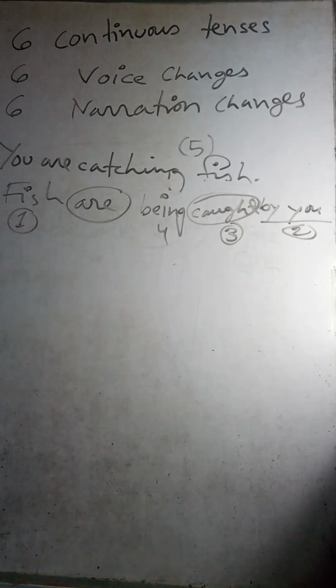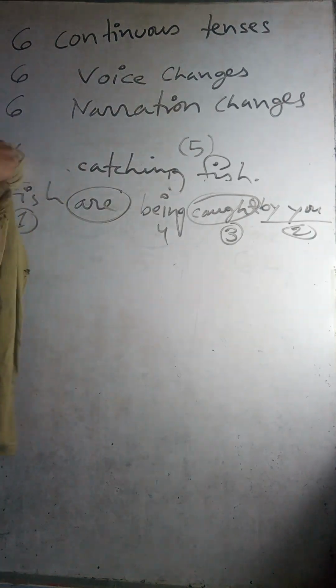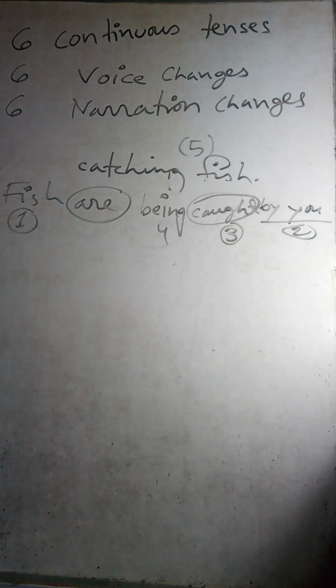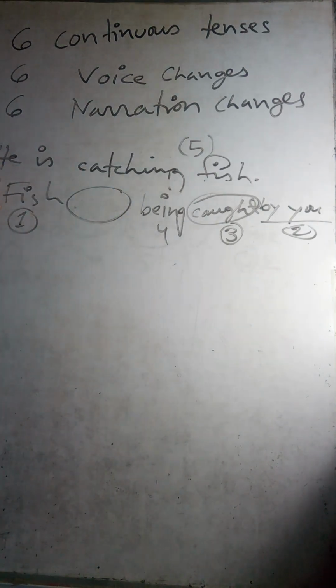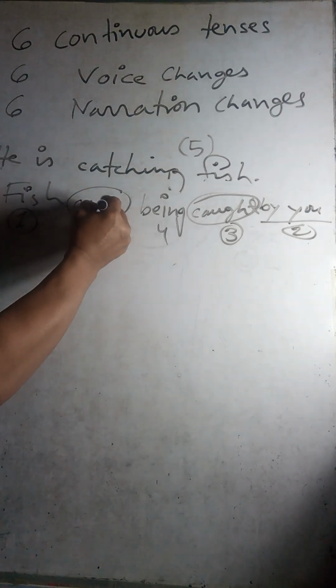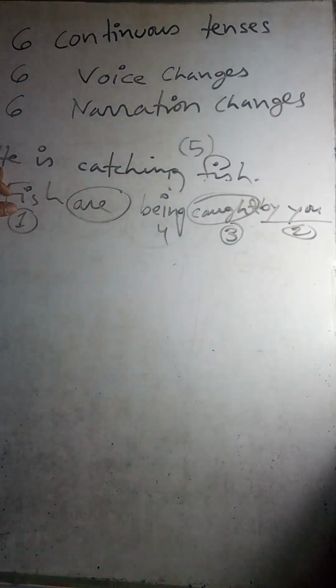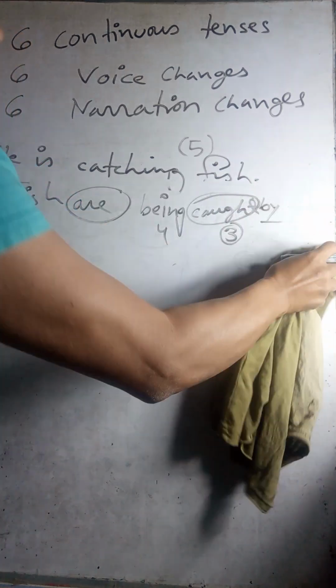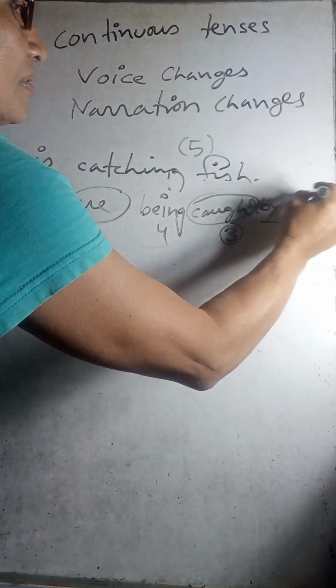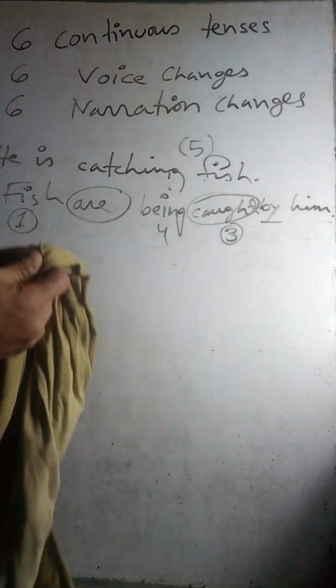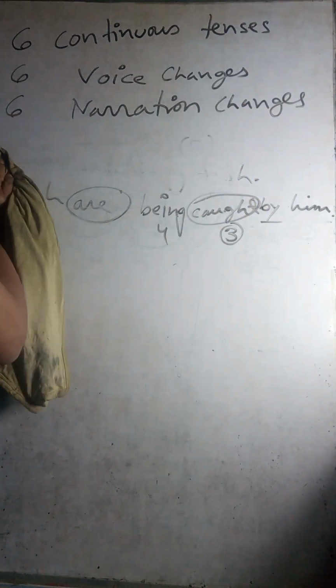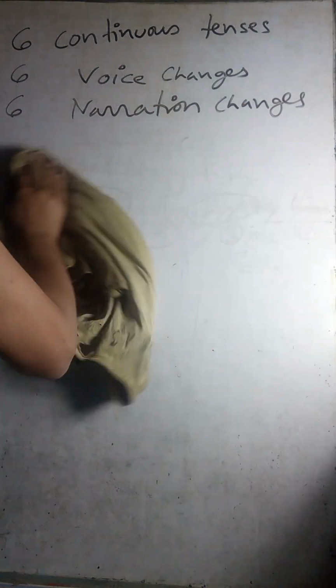Similarly, if we change a little here, then he is catching fish. The same thing, just a little change here, right? The same thing here, but he will come here as him. So him. Very easy, right? Very easy. The same way you change voice. So let's write other sentences.